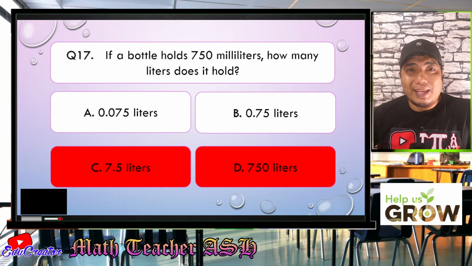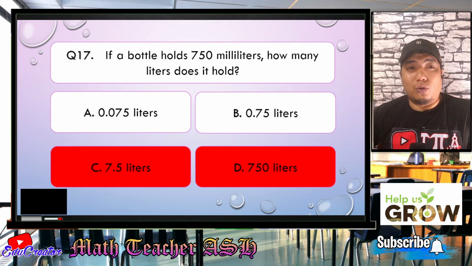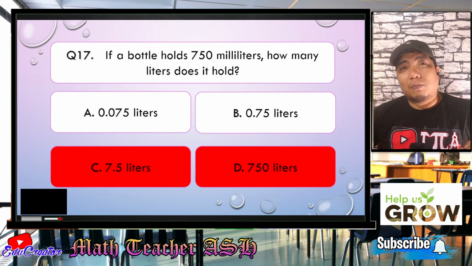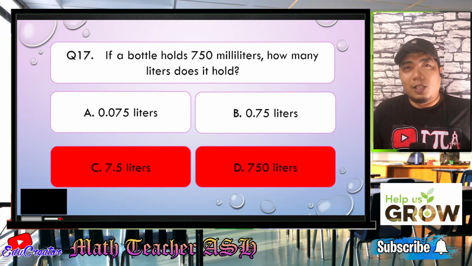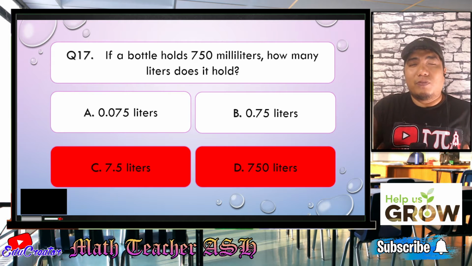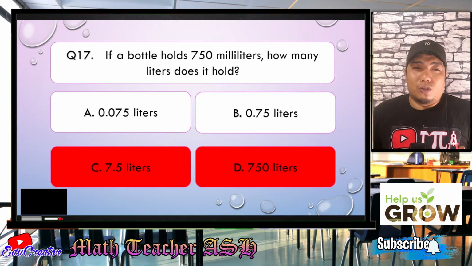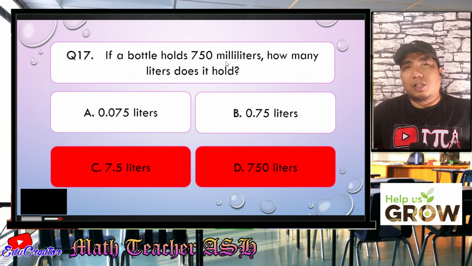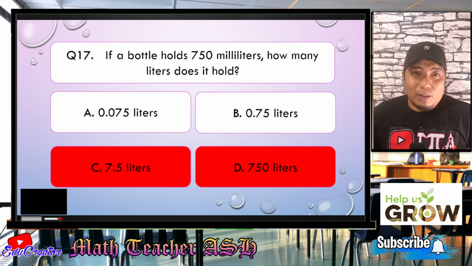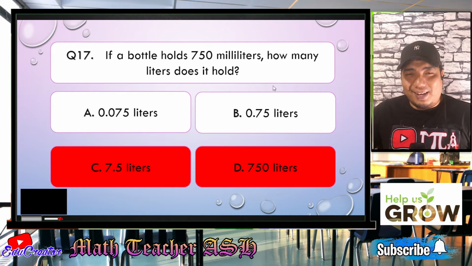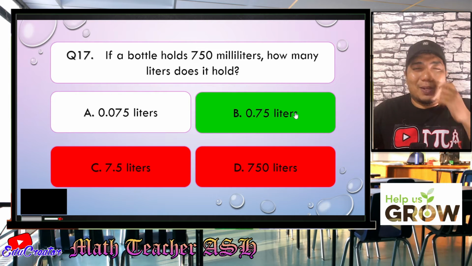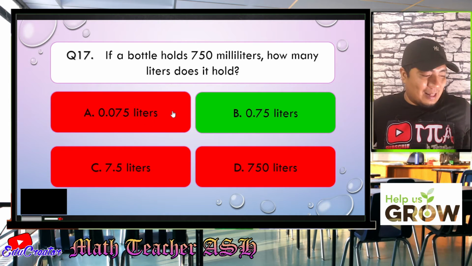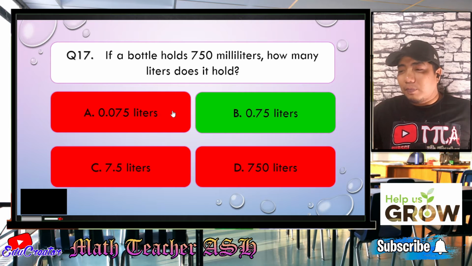So how do we get the value in order for us to know? You could use the jump method, in which you will be using the conversion line and then you move 3 units to the left. From here, this is your decimal point. You will be moving 1, 2, 3. So that will be here. So that is 0.750. If you try to simplify that, that would become 75 hundredths liter. All right, so the correct answer is letter B, my dear math learners. Easy, right? Very easy.